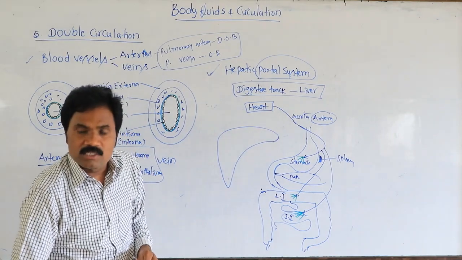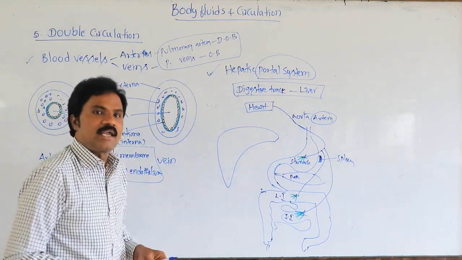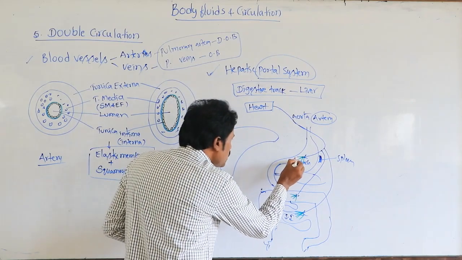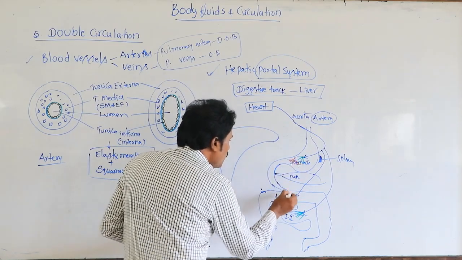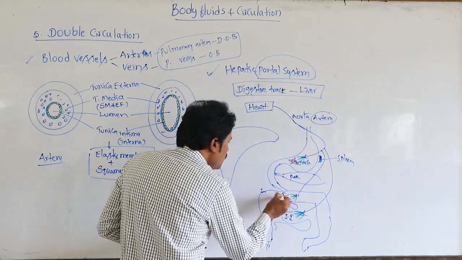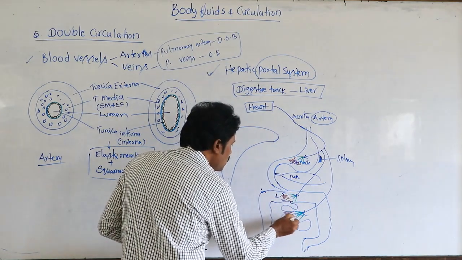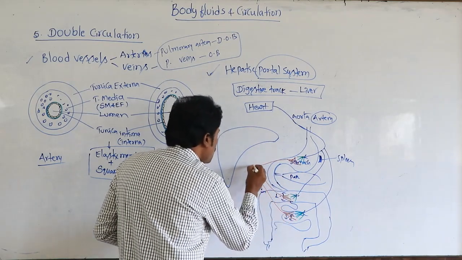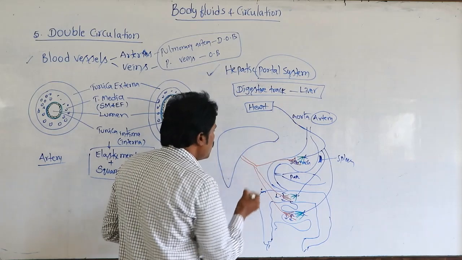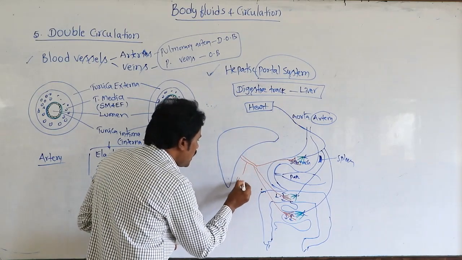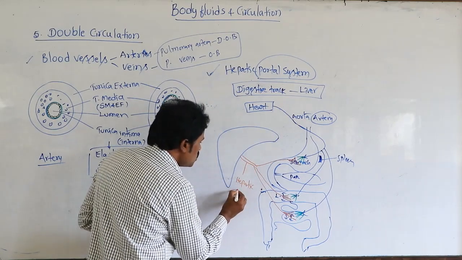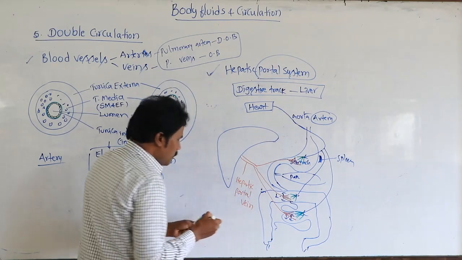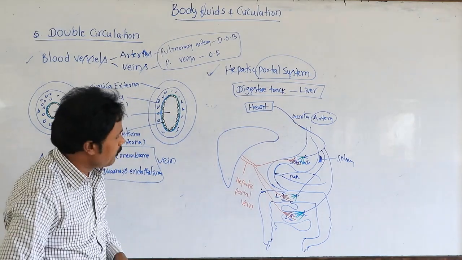From these capillaries, one more blood vessel arises. From the capillaries only, one more blood vessel arises. From here, from there, from here, they collectively form one more vessel. This is what we call the hepatic portal vein.